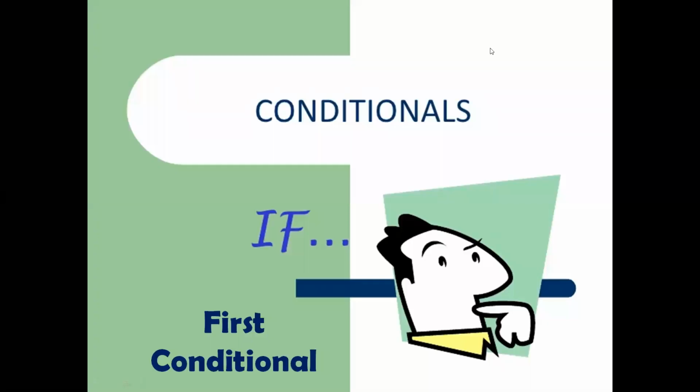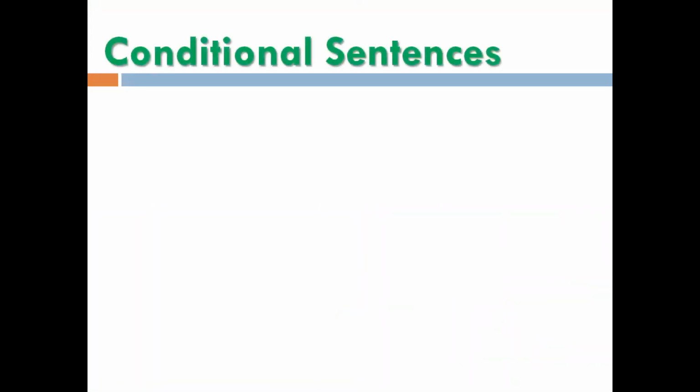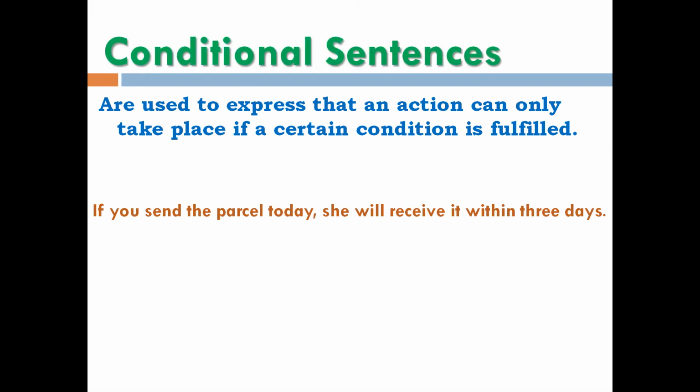Hello children, today we will understand about conditionals, right? And in this we will start with first conditional today. So what are conditional sentences? Conditional sentences are used to express that an action can only take place if a certain condition is fulfilled. So basically these kind of sentences tell us about situations wherein if a condition is fulfilled, then only the result or the outcome will be visible.